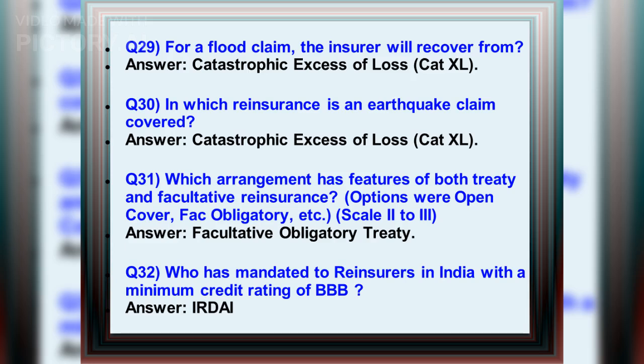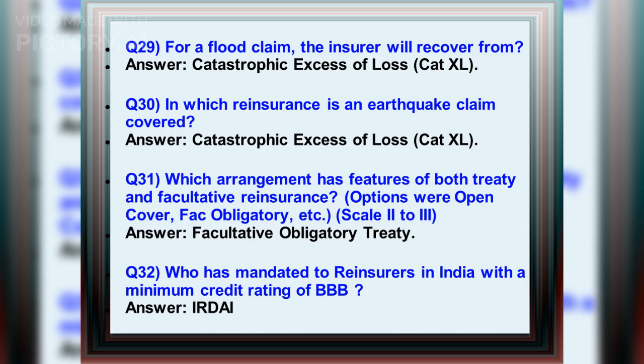Q29. For a flood claim, the insurer will recover from. Answer: Catastrophic excess of loss, CAT-XL. Q30. In which reinsurance is an earthquake claim covered? Answer: Catastrophic excess of loss, CAT-XL.